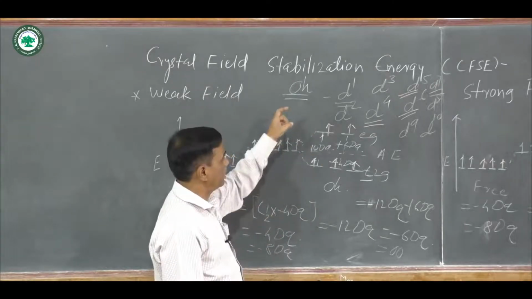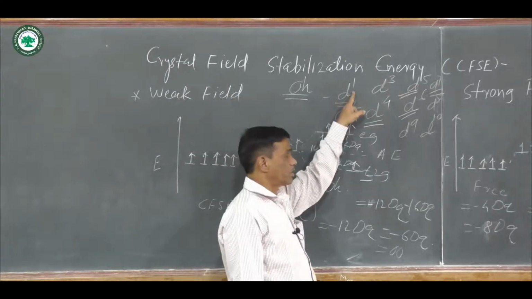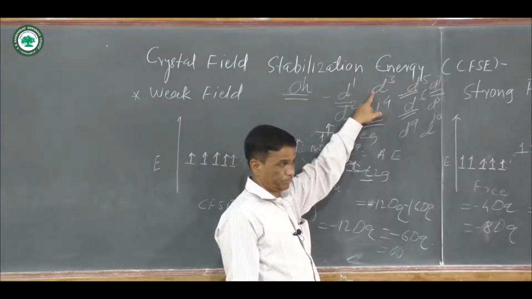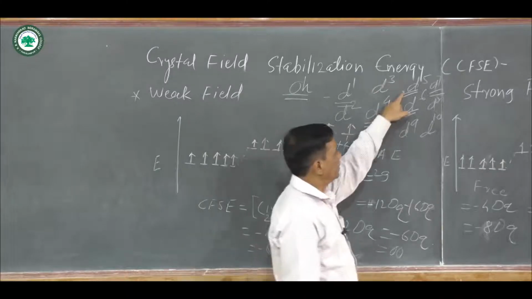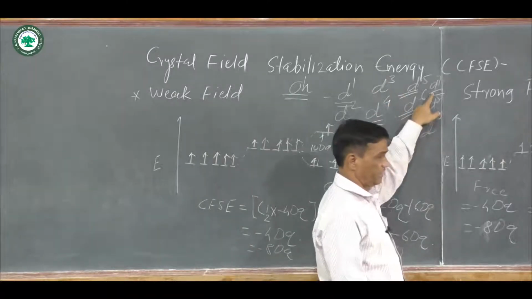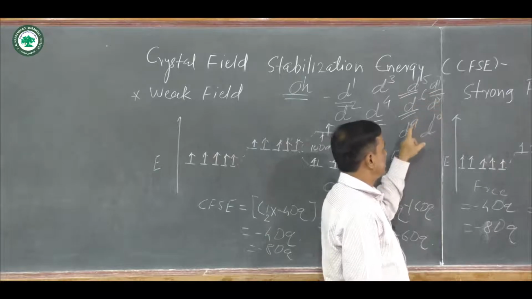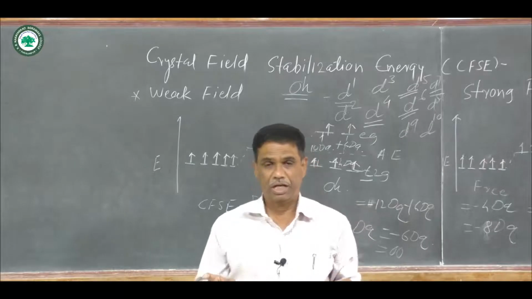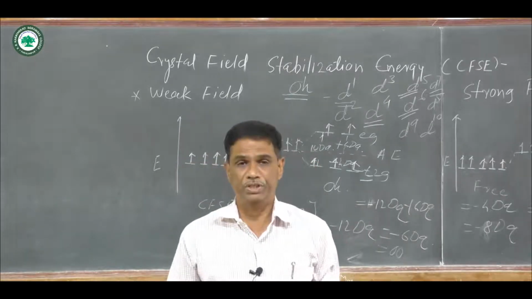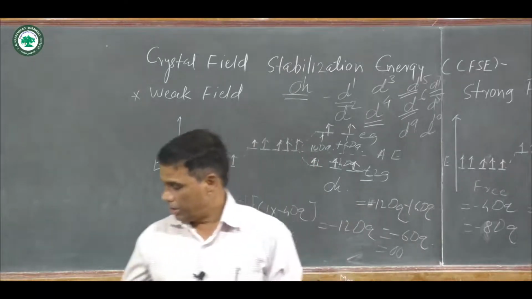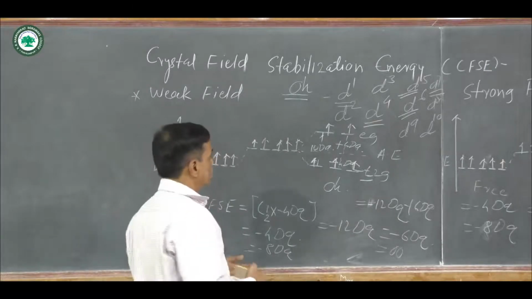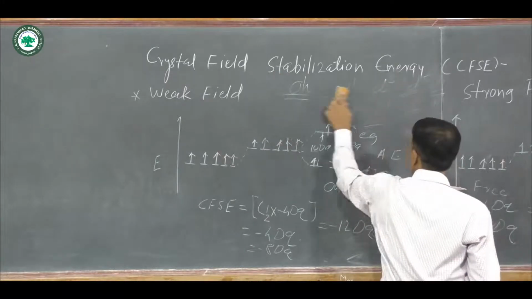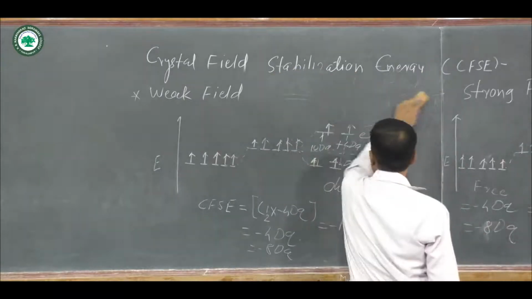And we remember that for weak field and strong field, d1, d2, d3 are equal to each other. Then d4, d5, d6, d7 are different. Again d8, d9 and d10 for strong field is equal to weak field, and that is known as crystal field stabilization energy. You may consider strong field and weak field and their stabilization energy by taking one more example.